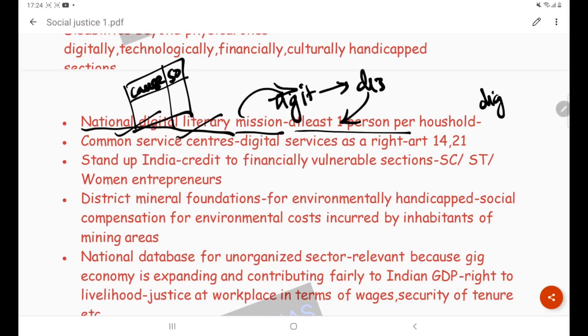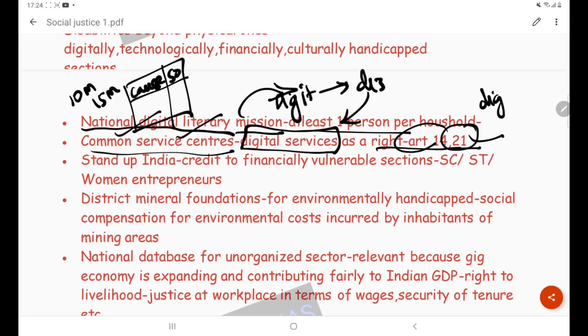As per the convenience of the question, and as per whether it is a 10 marker or 15 marker, you have to attempt the question. For that you require good answer writing practice. Then the Common Service Centre is also offering digital services. Here you can extend the answer by saying that it is supporting Article 14 and Article 21. Talking about Article 21, it is better if you learn the different interpretations of Article 21.